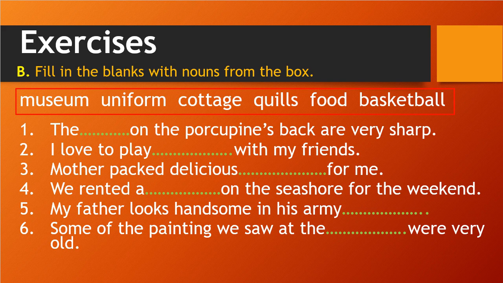I don't know if you have seen a porcupine, but it is one kind of small round animal, and over that animal's body there are thorn-like sharp things. What will those be?